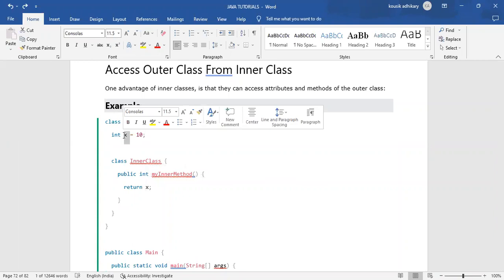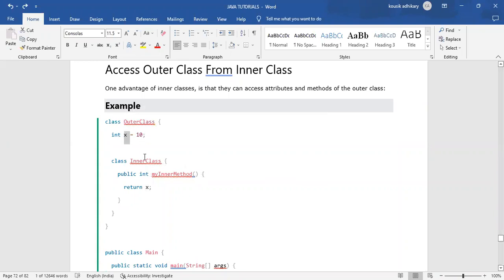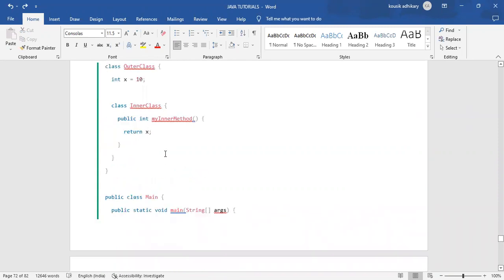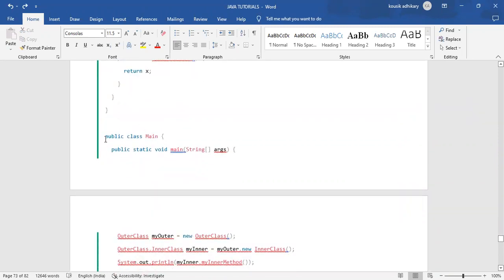Done, the work here is finished. Now that outer class and that inner class are different classes, like simple classes. These classes, the outer class or inner class, have no main method, that public static void main. So basically we created another class, that is public class main, and we mentioned public static void main string args. That means we have made that class an actual main class, not only by the name main.